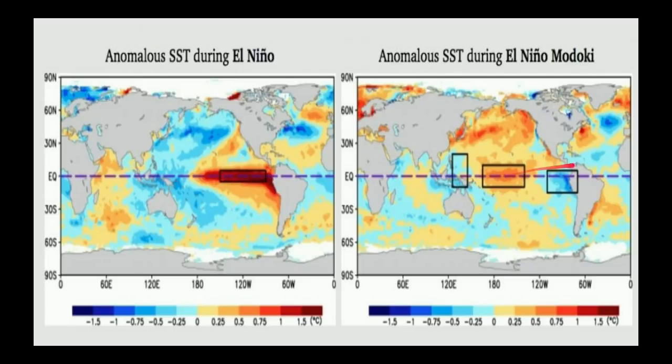So this is how an El Niño Modoki looks, and this is how an El Niño looks, an eastern-based El Niño. This is called a central-based El Niño because those warm waters are in the center. And now the next image I'll show you is the current sea surface temperatures.